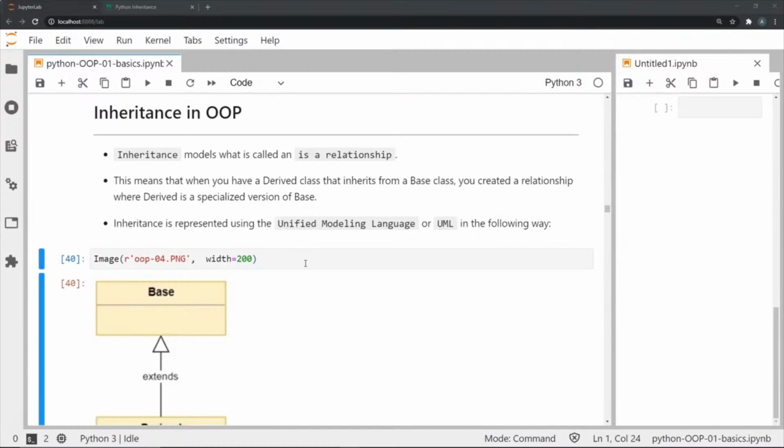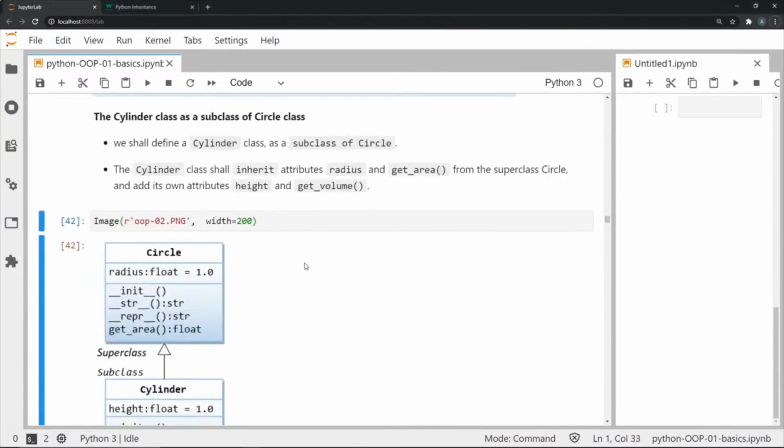In this relationship, we have something called the base class or the parent class, from which we will derive all or some of the properties and methods, and the class which actually derives these properties and methods is known as the derived class. So you can think of the derived class as a specialized version of a base class. To explain what inheritance is in a basic way, I will show you an example where I'm creating a cylinder class, which is going to be a subclass of the circle class that you might have encountered in the earlier video on OOP.